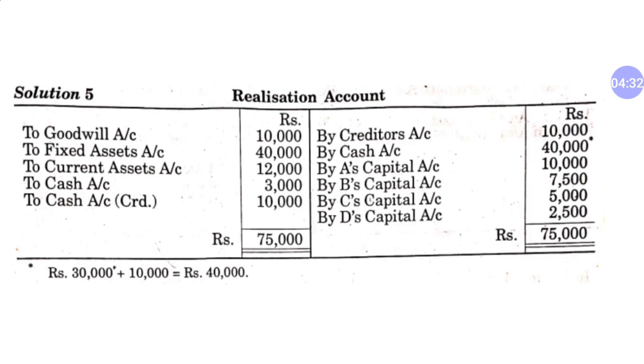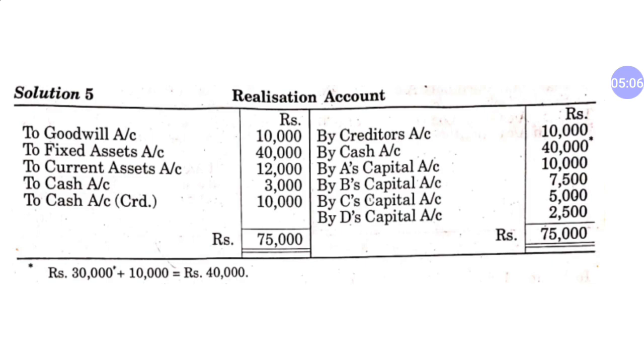So the remaining 25,000 will be distributed amongst the partners in their profit sharing ratio, that is 4:3:2:1. So A will have 25,000 multiplied by 4/10. Same, B will have 25,000 multiplied by 3/10. C will have 25,000 multiplied by 2/10, and D will have 25,000 multiplied by 1/10.